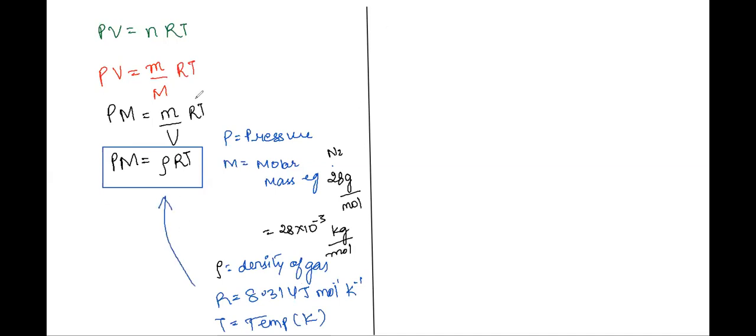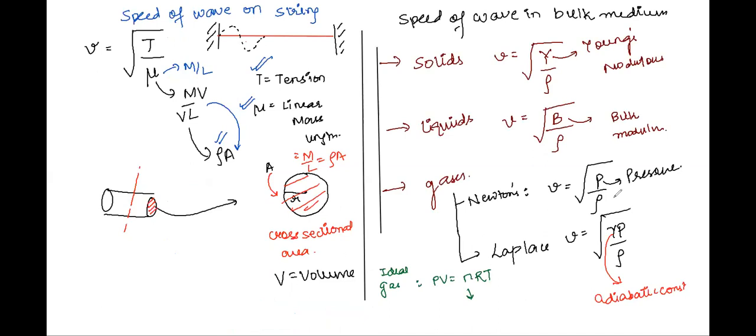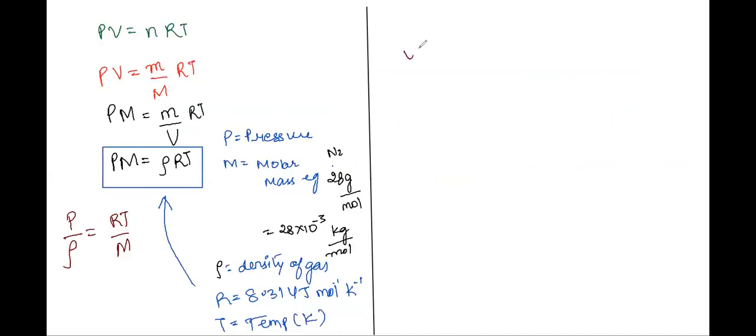Now tell me, Atul, what will be the value of P by rho from this equation? P by rho equals RT by M. Let us substitute that in this equation. We have P by rho here, and here also we have P by rho, right? Anukriti, what should be the answer?